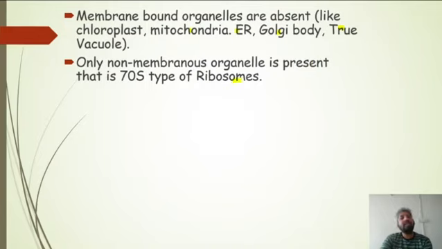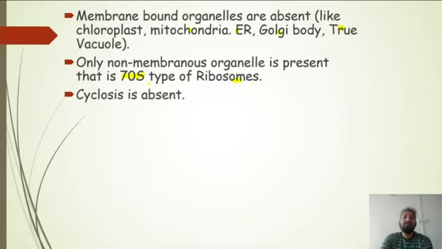So ribosomes, either we are talking about eukaryotes or we are talking about prokaryotes, they are non-membrane bound organelles. But here in the case of prokaryotes, it is a smaller type of ribosome, which is the 70S ribosome. About the ribosome, we will study in the chapter Cell, the unit of life, in detail. So what is 70, what is S, it is the Svedberg unit, we will talk about it in the later classes. Okay. Now cyclosis is absent.